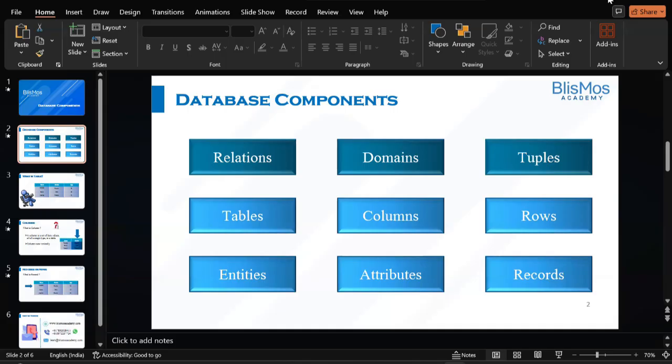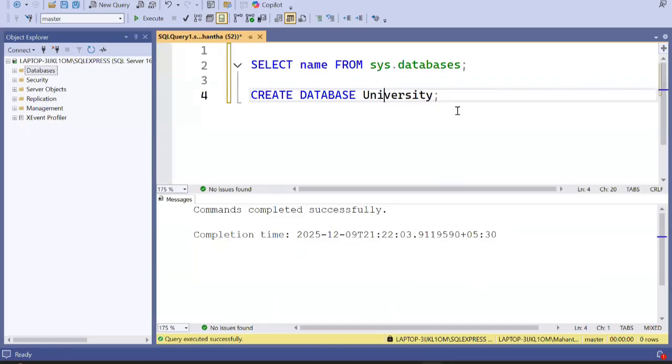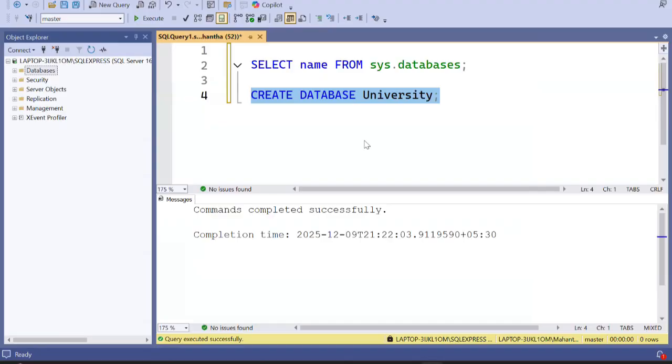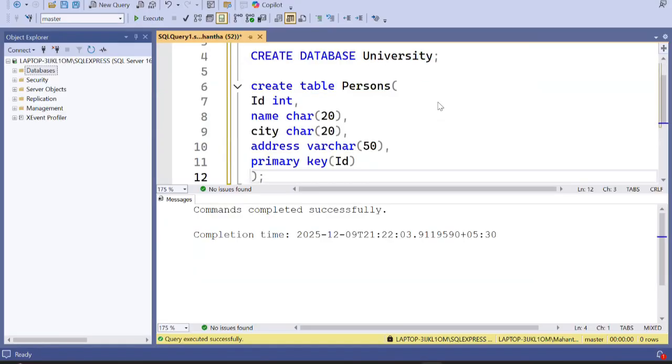So I created the database. Now what should I do next, Apurva? Create a table. Excellent. You are right. First, I have to create a table. Let me go ahead and create a table. I am creating a table called persons. For now, don't worry about how I am creating it. I'll explain this to you later. Let me go ahead and execute this.